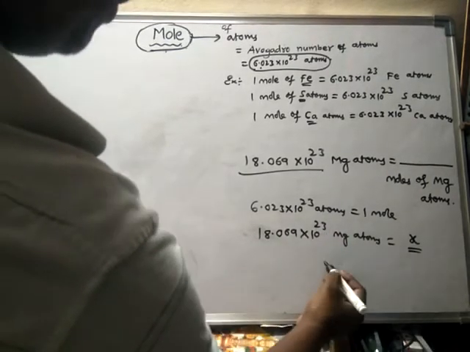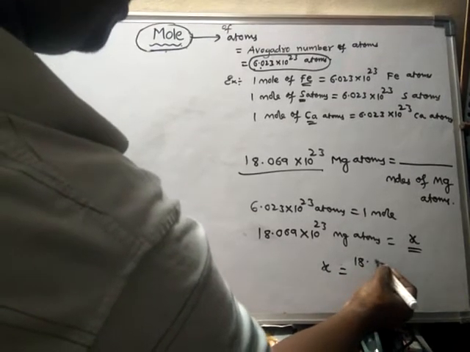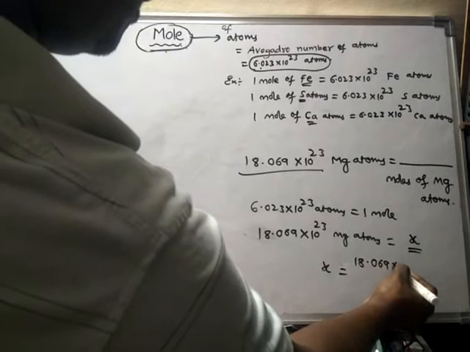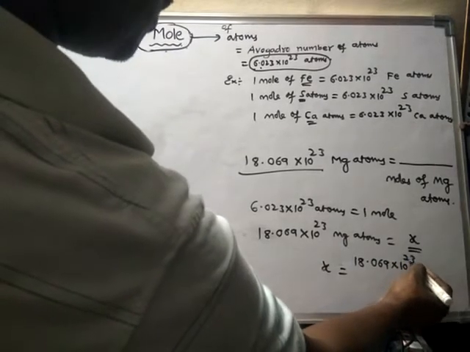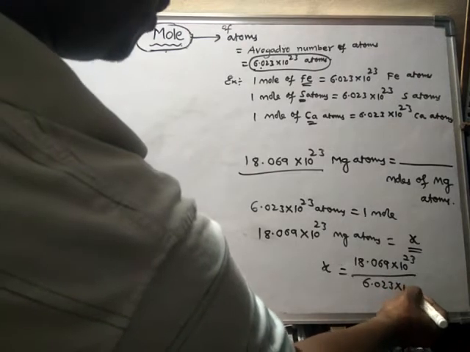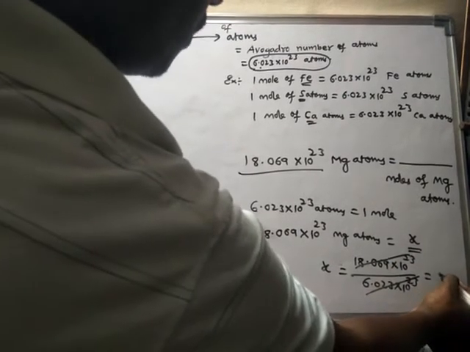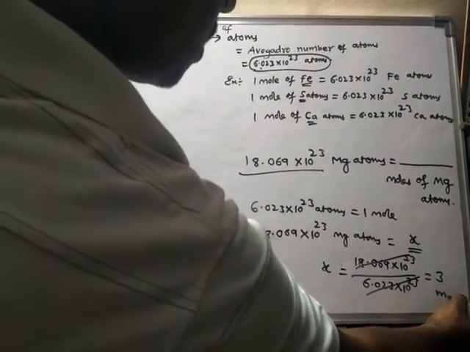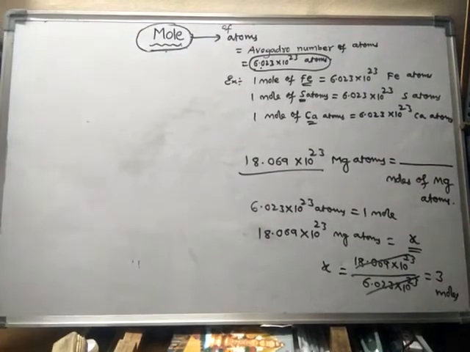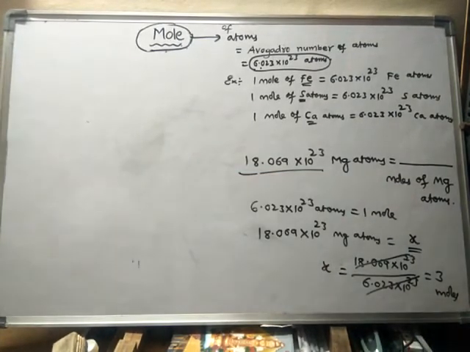Upon cross multiplying, x will become 18.069 into 10 to the power of 23 by 6.023 into 10 to the power of 23. So how much is it? It is equal to 3 moles. X is equal to 3 moles. That means 3 moles of magnesium contains these many magnesium atoms. So like this we can do calculations.